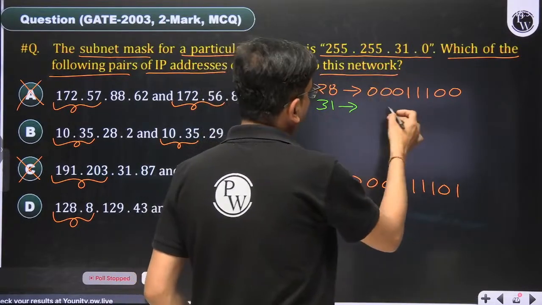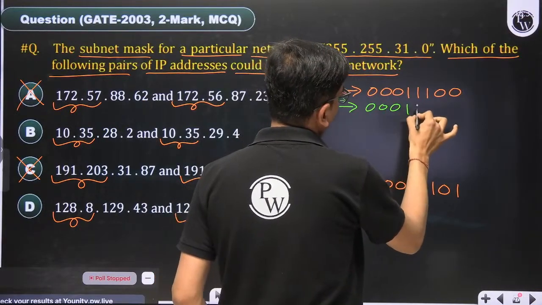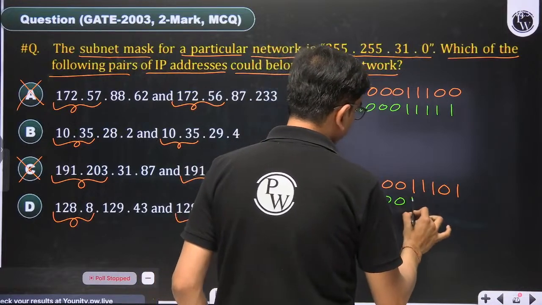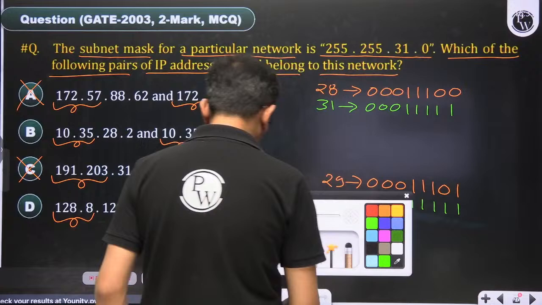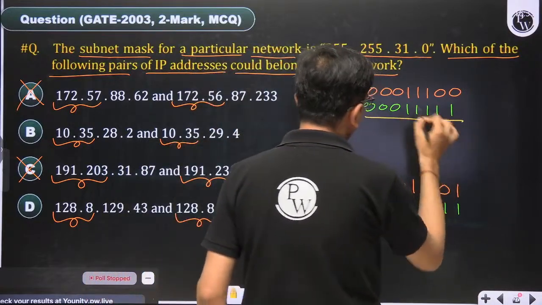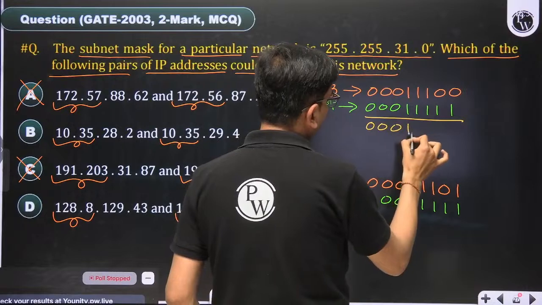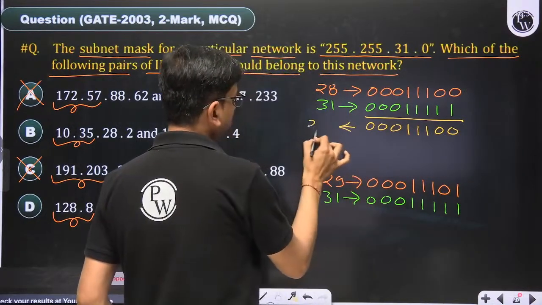Then what is 31 in binary? 0 0 0 1 1 1 1 1. If we do bitwise AND, this will determine our answer. Doing bitwise AND, you get 0 0 0 1 1 1 0 0, that is 28.